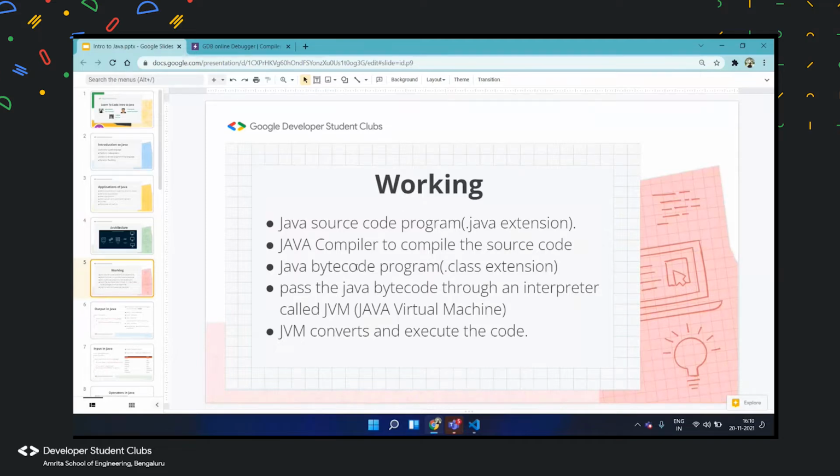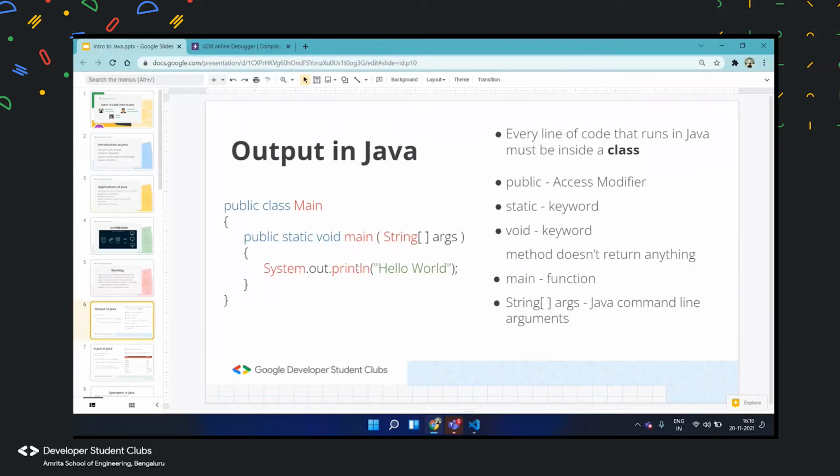This basically sums up what I've done. A Java source code program has a .java extension, that's the file name we usually give. Then the Java compiler compiles the source code and makes another file with a .class extension, and then we pass it through the Java virtual machine, and it executes the code and gives us the output we need. Now I'd like to show how we get outputs in Java.